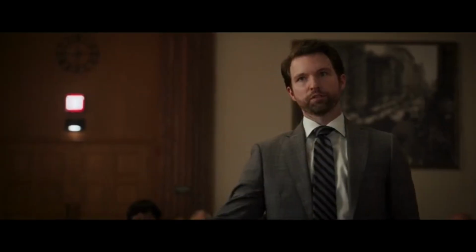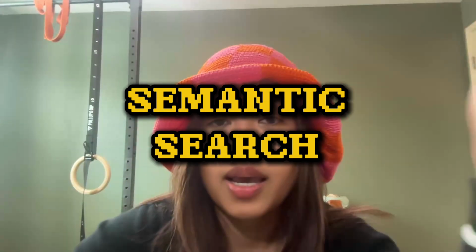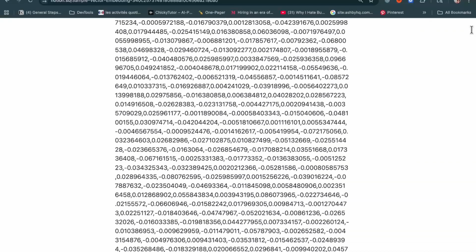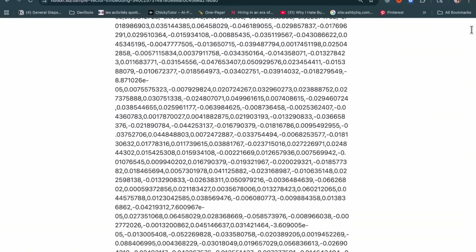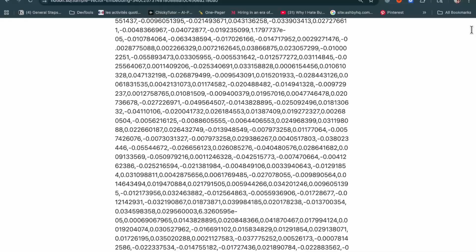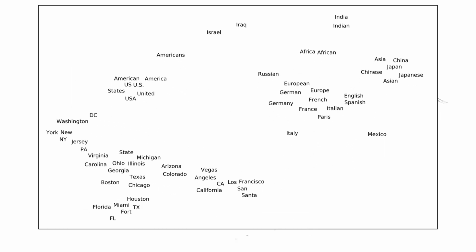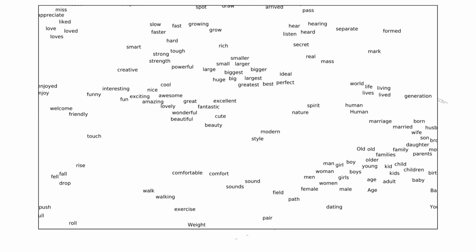But the most important question here is, how do you even know which articles are relevant? Objection. Relevance. That whole process of finding which articles are semantically related to a certain topic is called semantic search. And for semantic search to happen, you need embeddings. Embeddings are thousands of numbers. It's an array of numbers, and these numbers are just coordinates. This is how you locate a text, a paragraph inside a large language model and its map of meanings.